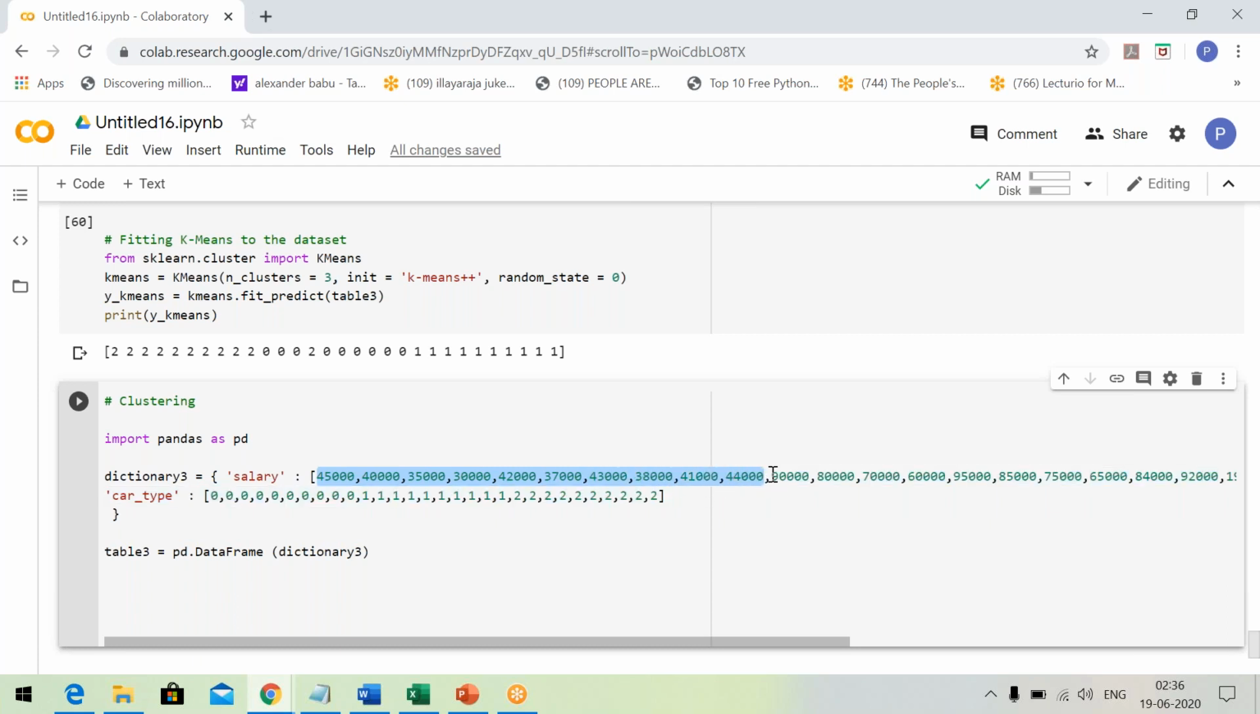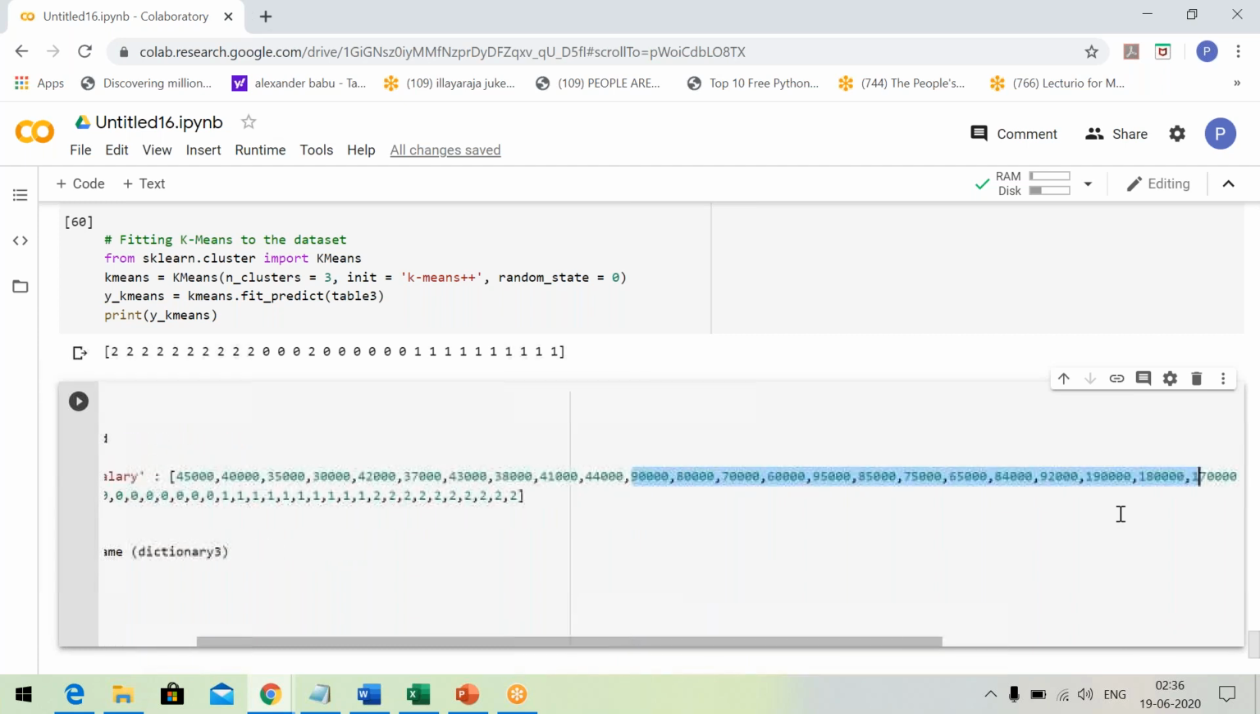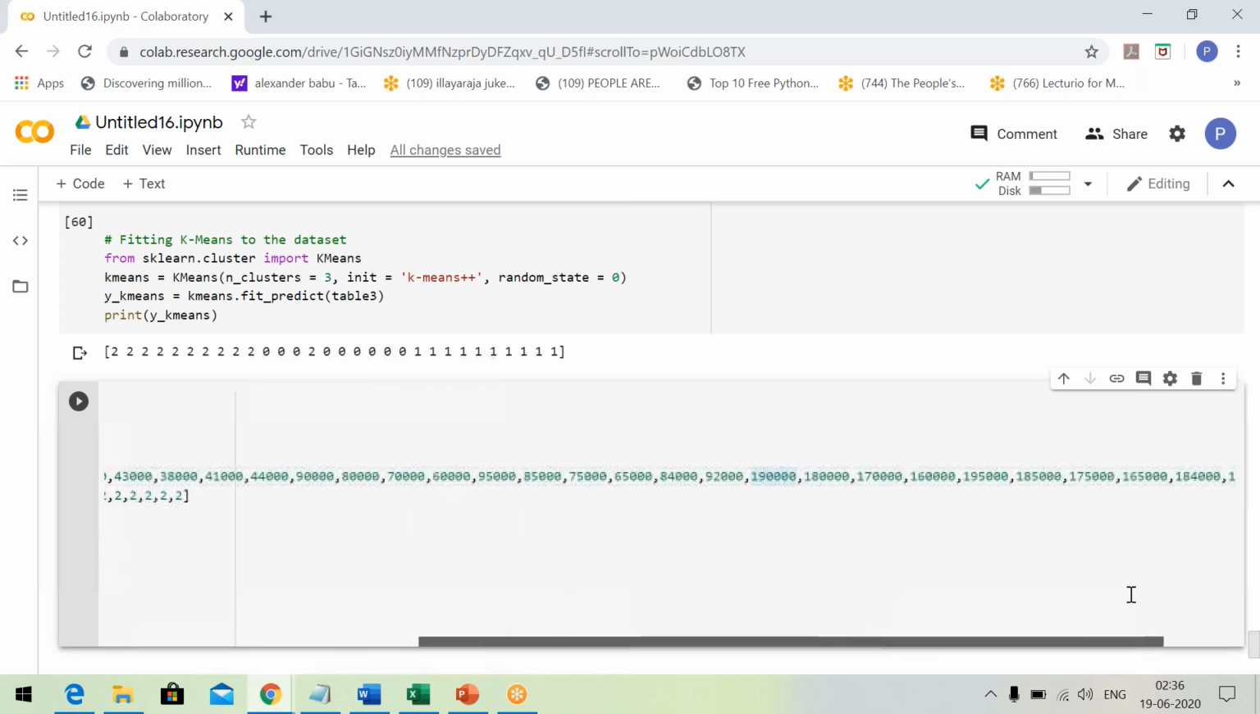Those who have put in 2 to 3 years of experience get a salary in this range: 90,000, 80,000, 75,000. And senior people, those who have crossed 5 years of service, get a salary in the range of 1,90,000, 1,70,000, and so on.